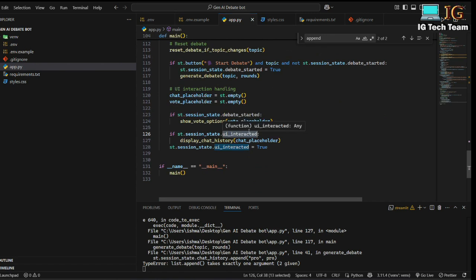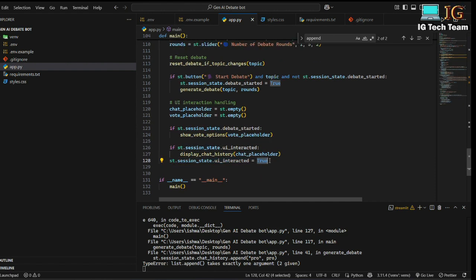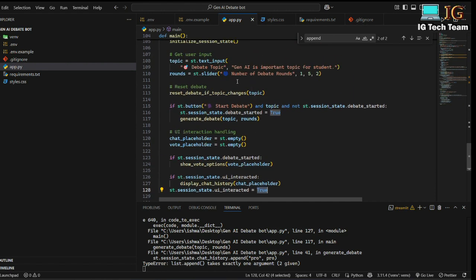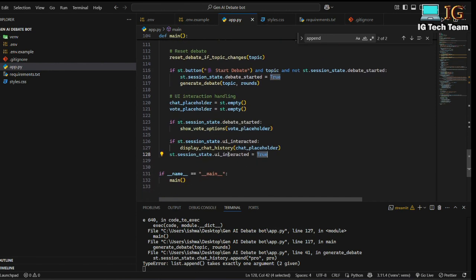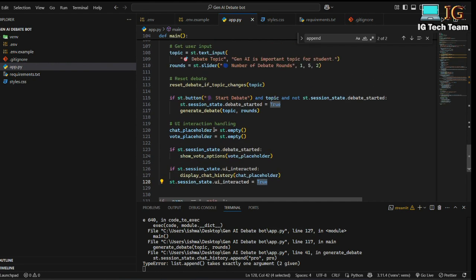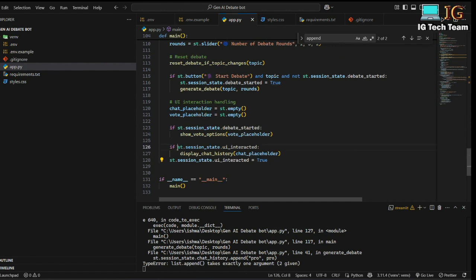Initially the UI interacted is false, means this code will not be displayed. But at the very end the UI interacted will be true. That means now if I interact with the UI from anywhere, if I change the slider, if I click on the vote option, my UI interacted is already true. That means when I click on either vote option, or when I change the round, as this value is true, it will go into this section and display my chat history.